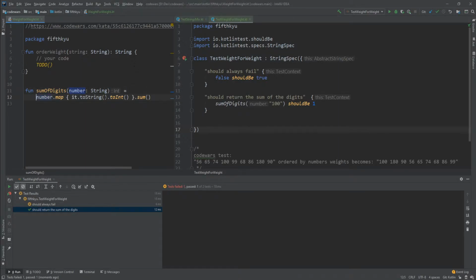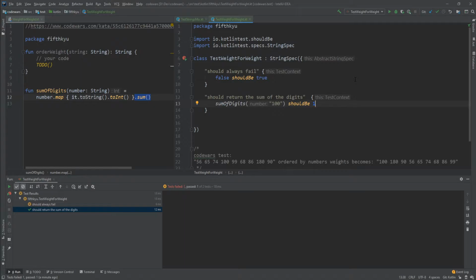Okay, so sum of digits iterates through every character in the string and tries to cast it to an int. I need to do that because otherwise I can't call the sum function. Yeah, this is fine, and then call the sum, and this is the sum of its digits.